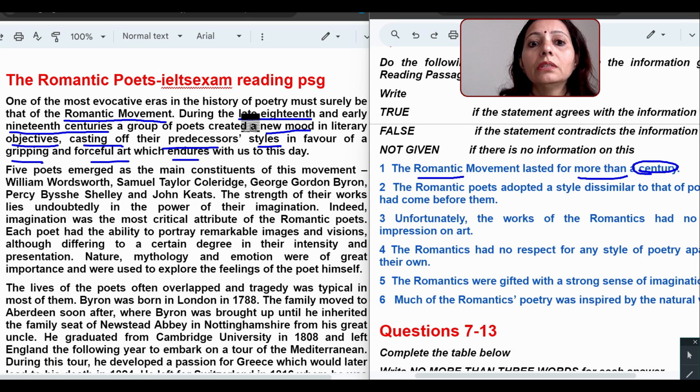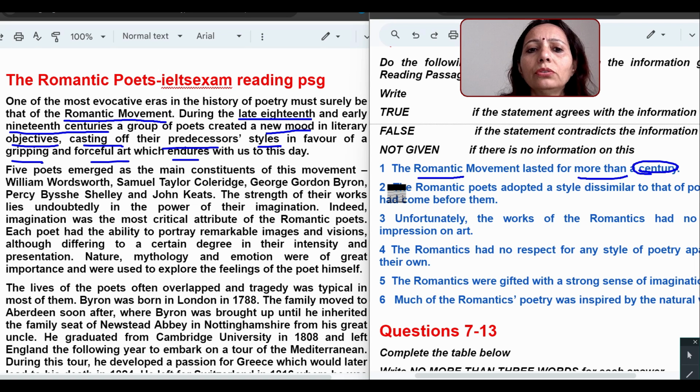It is century. See this late 18th century. 18th century means like the 1700s. They must be talking about the late 18th century, maybe after 1780 or 90, the 1780s you can say, and early 19th century. Early means before 1825 and so on. So it is not 100 years. So definitely it is going to be a false answer. This is false. Just match your answer. Try to do it on your own. Just do it with me also.